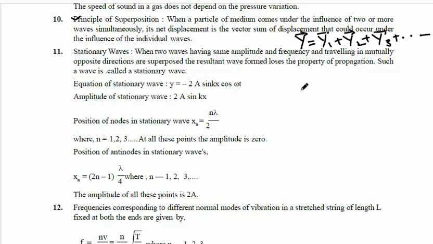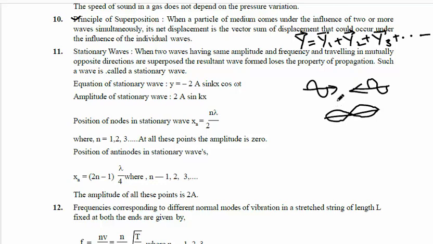If one wave moves along the x-axis and another along the negative x-axis, with the same amplitude, frequency and speed, then on superposition the resultant waveform appears stationary. This is called stationary waves.